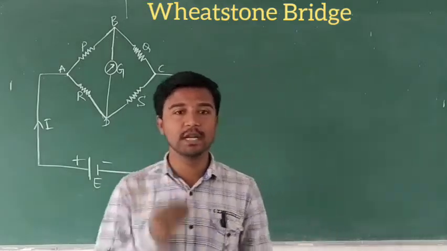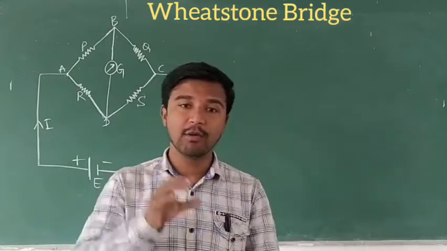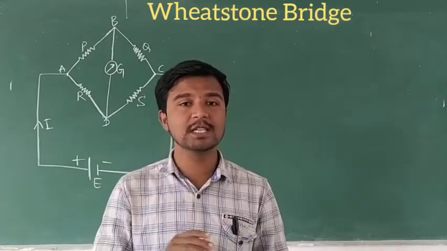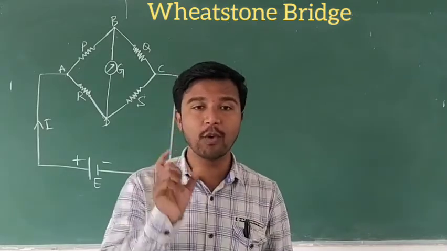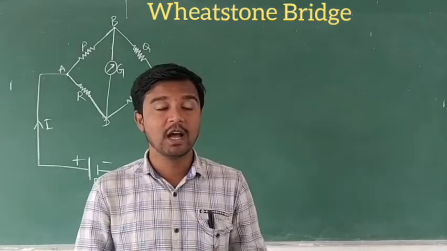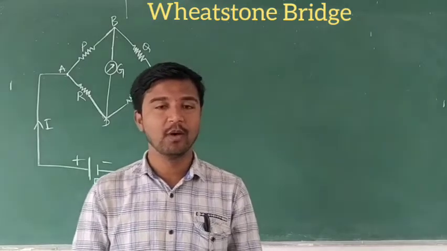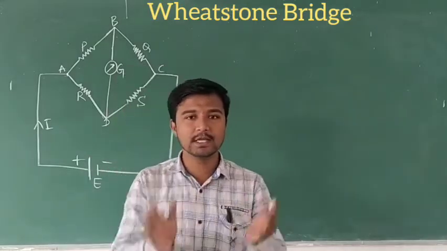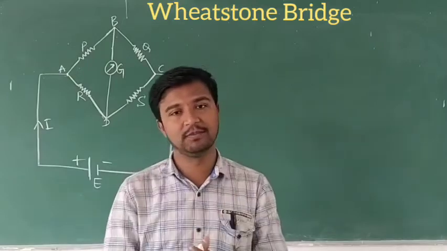Here we use 4 resistors. Among them, 2 resistors are fixed, and of the other 2, one is a variable resistor and the other is the unknown resistor that we have to find. So this is the Wheatstone bridge concept, and that was the definition.